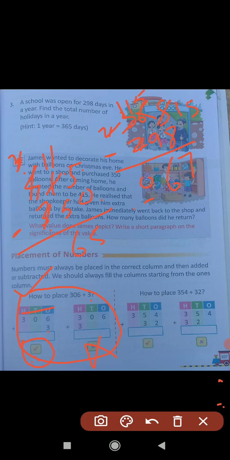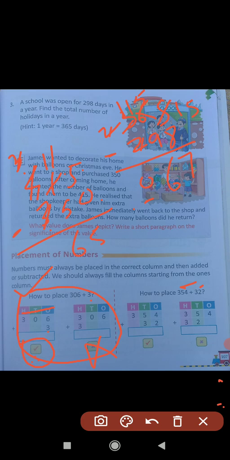Next, how to place 354 plus 32. First of all write 354 because 354 is a 3-digit number, and we have to add 32, and 32 is a 2-digit number. So can we write 3 in the hundreds place?